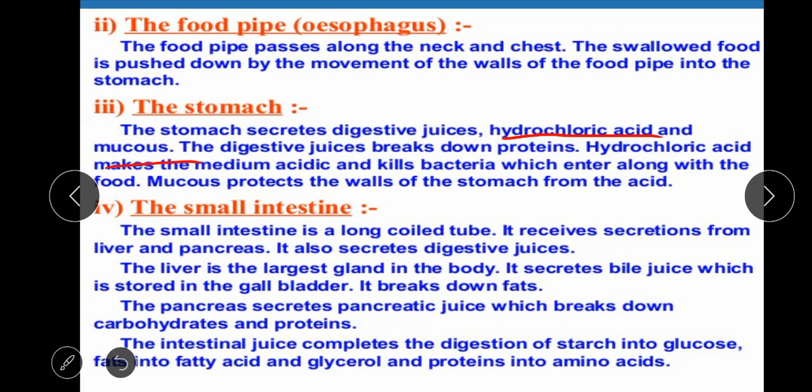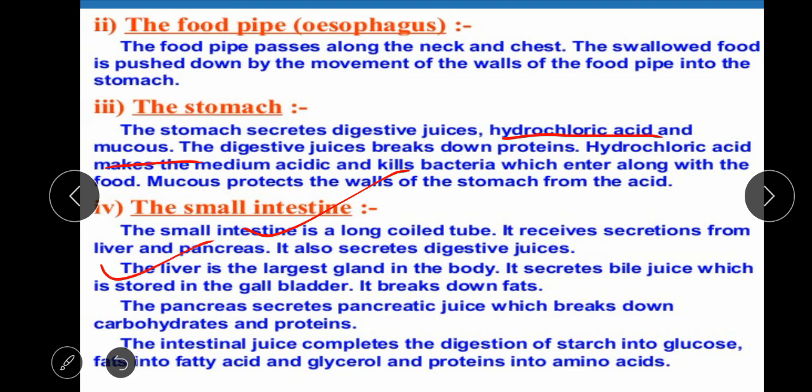There are some other digestive juices that also help to digest the food. Small intestine: the small intestine is a long coiled tube. It receives secretions from the liver and pancreas. It also secretes digestive juices.